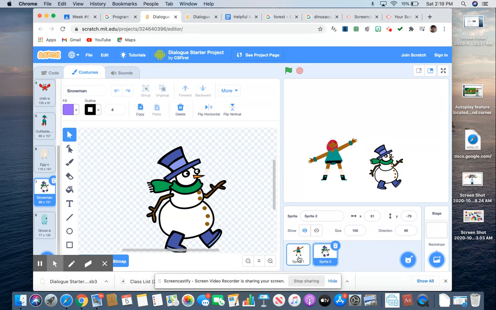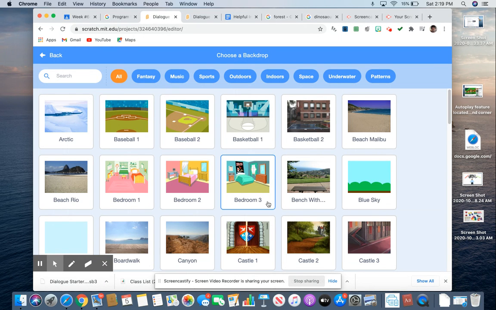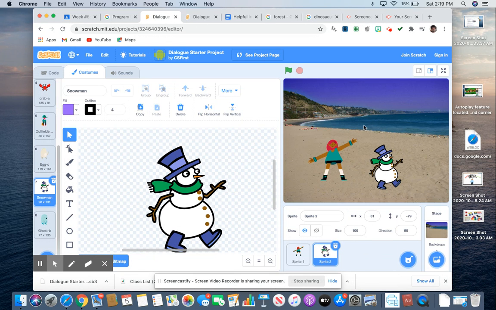The next thing we could do is go to the backdrop. The backdrops are really cool because you can have all sorts of different things, like the Arctic, baseball, or a basketball court. I'm going to go with Beach Malibu because I'm really cold and I could use a nice look at the Malibu beach. I believe that's California. That's very nice, kind of an odd place for the snowman, but that's okay.